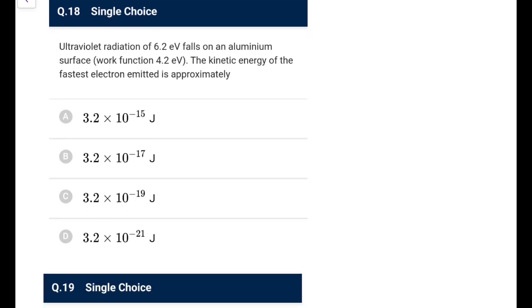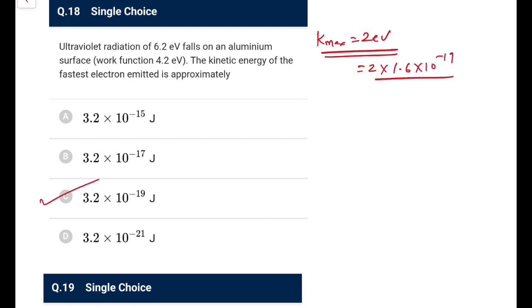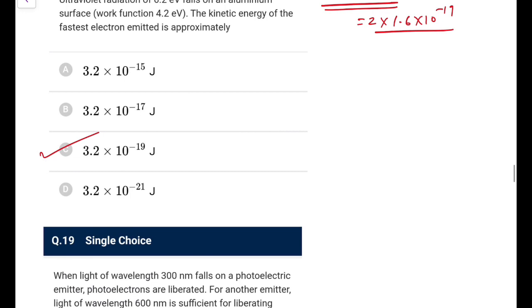UV radiation of 6.2 falls on aluminium of work function 4.2. So you can do the calculation yourself. K max is 2 eV directly, and 2 eV means 2 into 1.6 into 10 to the power minus 19 joule. So 3.2 into 10 to the power minus 19 joules. It's an easy calculation for all of you.